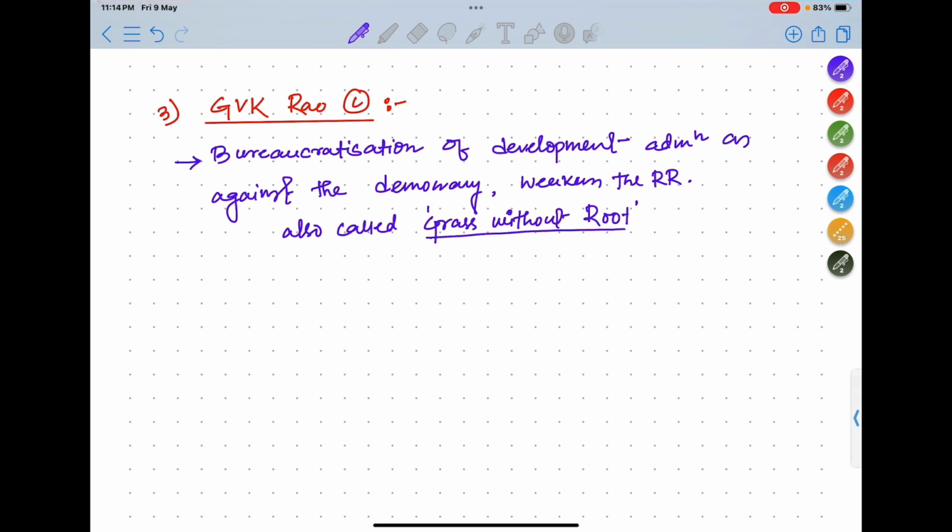So this is important here. In the exam they may ask: this recommendation or this comment, grass without root, is famous with or related with which committee? So the answer is GVK Rao committee. Now what are the important recommendations? Important recommendations.